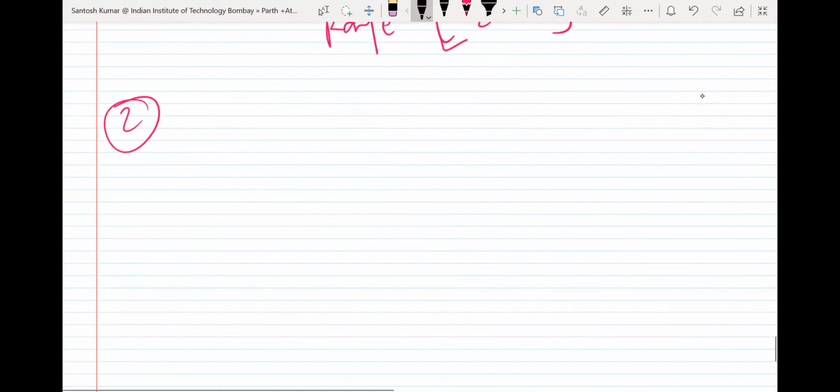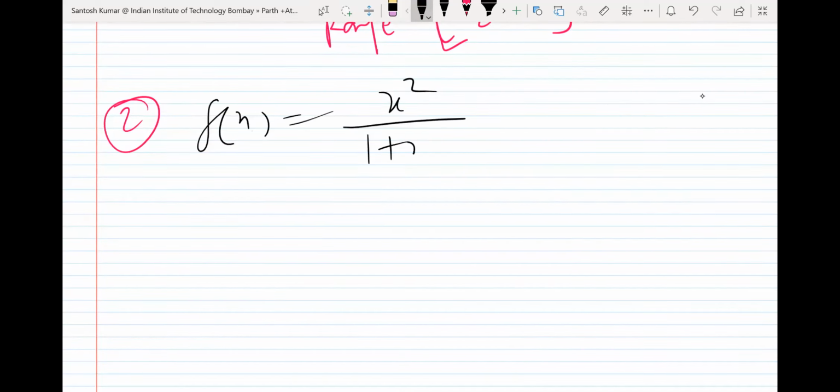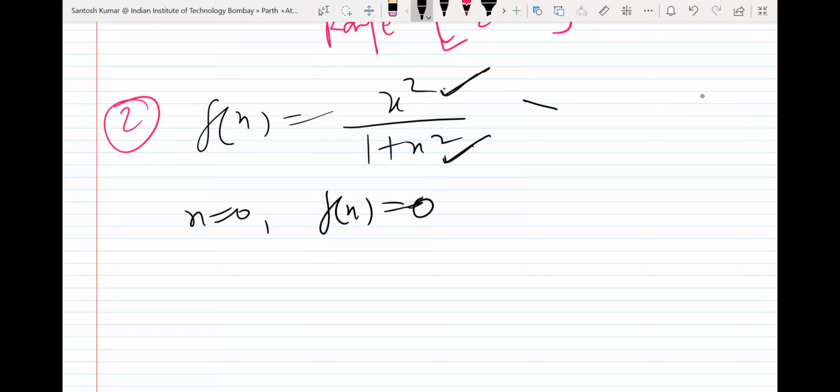Same method means f(x), for the second question, is x square upon 1 plus x square. Again, when x is 0, you can simply see f(x) is 0. One thing you can see here is the numerator is positive and the denominator is positive. The numerator is positive including 0, so the numerator is more than equal to 0, the denominator is more than 0. So finally f(x) is going to be more than equal to 0.